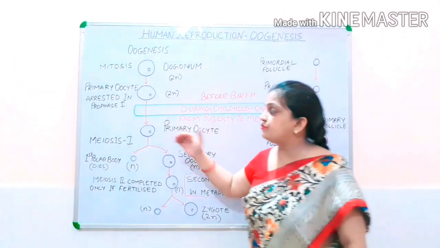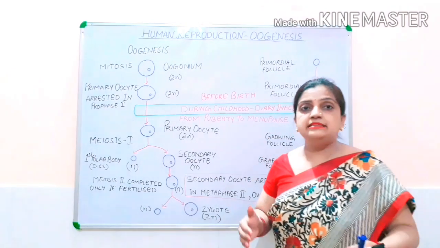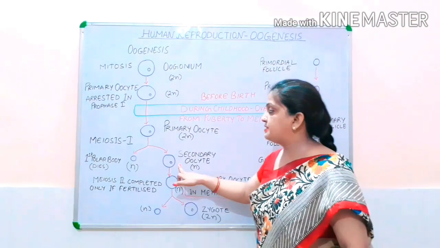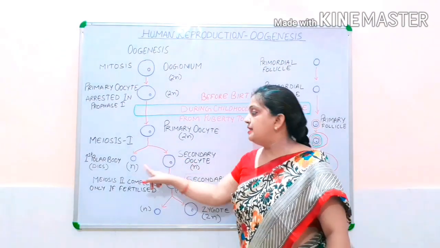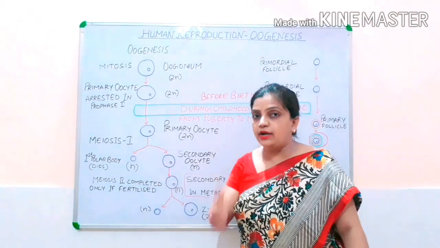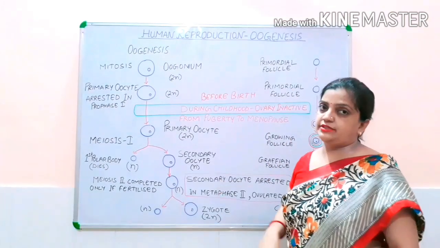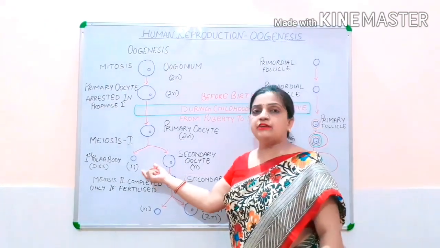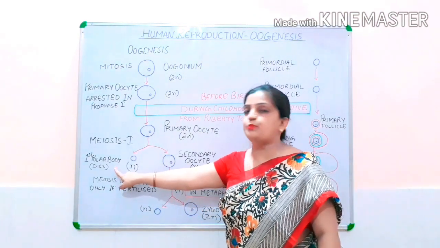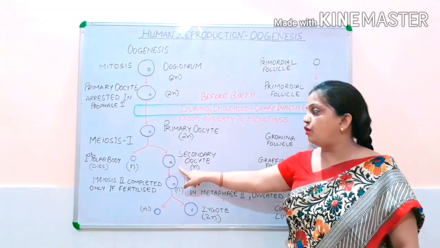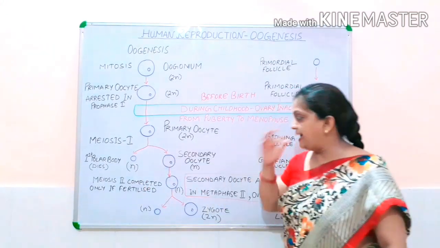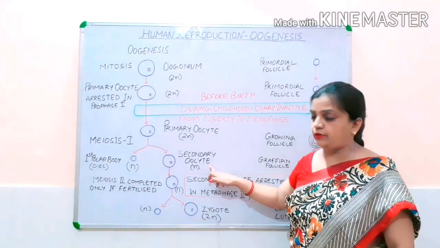Now meiosis first has completed and the number of chromosomes has reduced to half. That is why the cells produced after its division are haploid in number. Now children, of the two unequal cells which are formed, one is the first polar body and the second is the secondary oocyte. The polar body is also haploid and the secondary oocyte is also haploid.